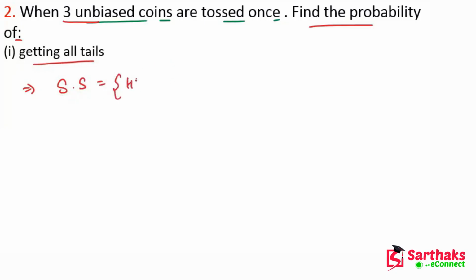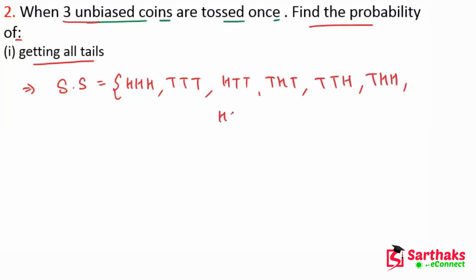So these are: head, tail. Okay, now one time head, second time tail, and third time tail. Okay, next is tail, head, tail, head, tail, head, tail, head, and head, tail. So you have to learn this sample space.